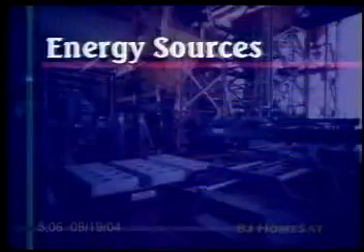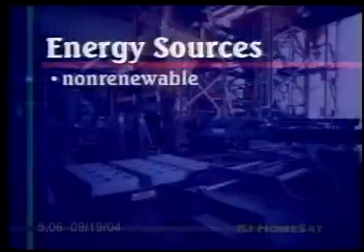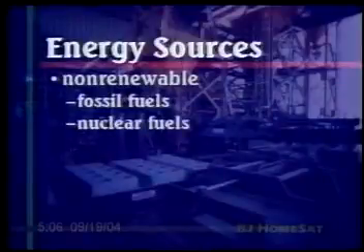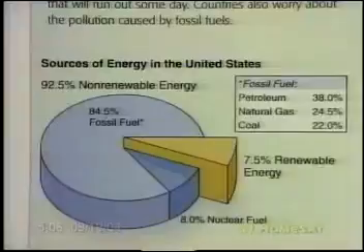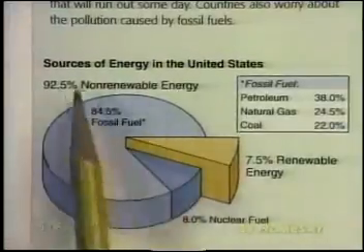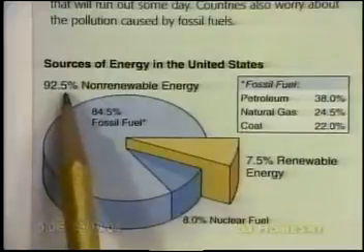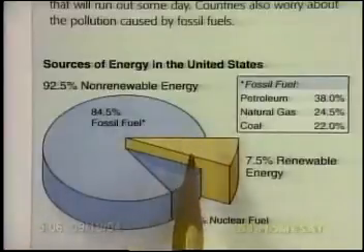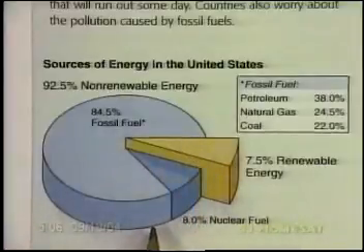All right, now let's summarize what we learned from the mini documentary there about energy and its sources. Two types, non-renewable and renewable. Let's look first at non-renewable, like fossil fuels and nuclear fuels. In your textbook on page 74, there's a chart that depicts this for us. Our documentary stated that 92.5% of the energy used in the U.S. is non-renewable, and here's what we see depicted on our pie chart.